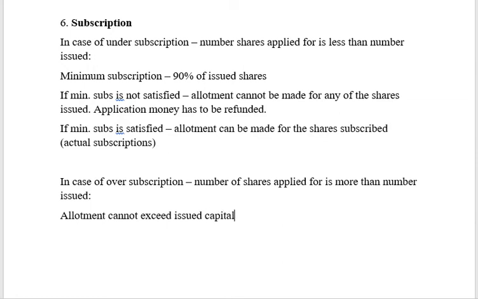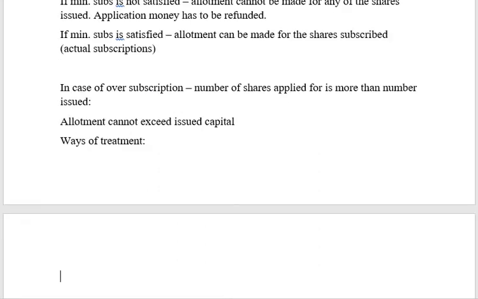So what is the solution? If allotment cannot exceed, then for these extra applications I have to do some work. There can be two ways. One, I can choose to reject some applications and refund the application money. So the ways of accounting treatment here: first, refund of application money.